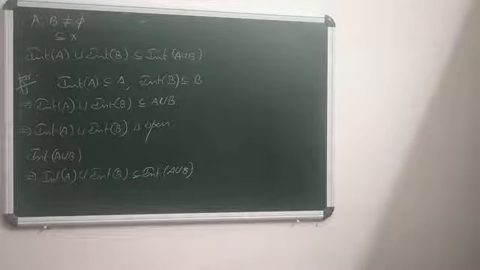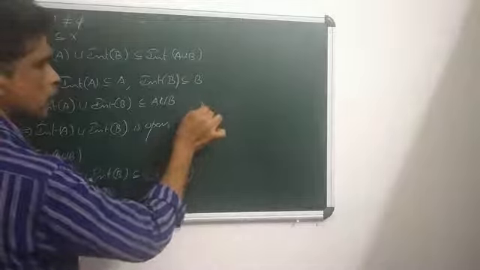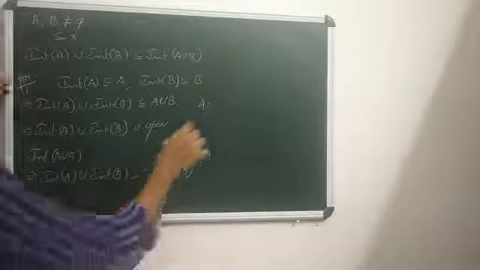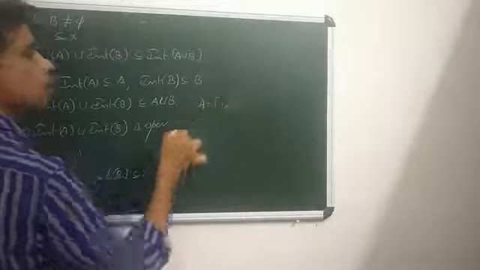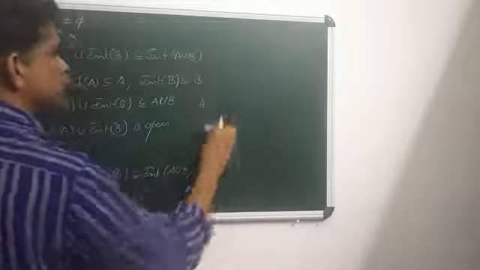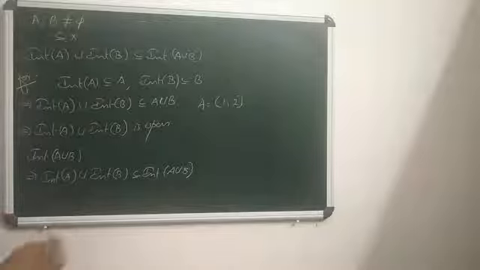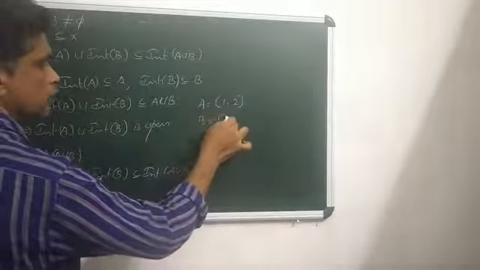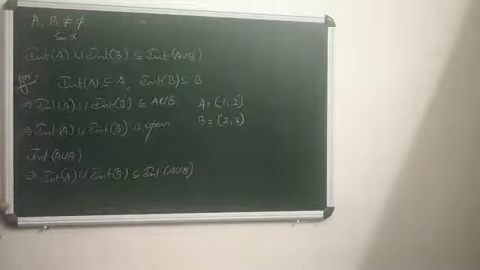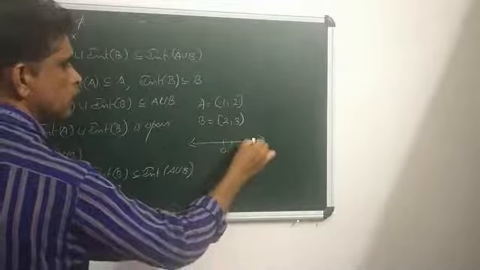Do we say that interior A union interior B equals interior A union B? What about the equality? The equality does not hold. Why? Because we can prove it by an example. Let A equals open-closed interval (1, 2], and B equals closed-open interval [2, 3).